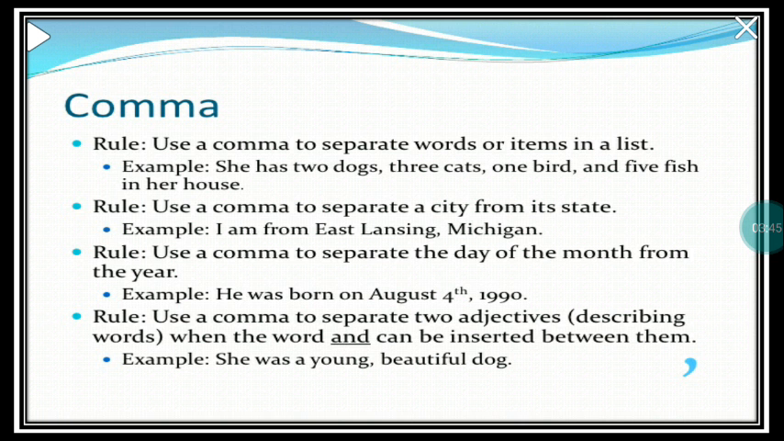The next rule, a comma is used to separate 2 adjectives, that is describing words. They describe nouns or pronouns when the word and can be inserted between them. She was a young, beautiful dog. We also use commas to separate question tags. He is a genius, isn't he?